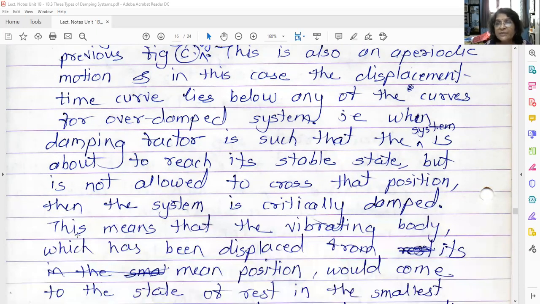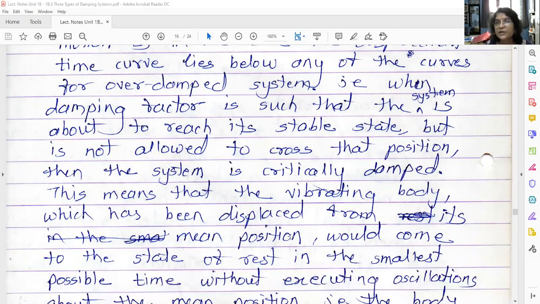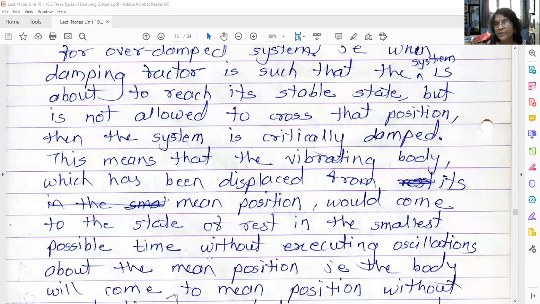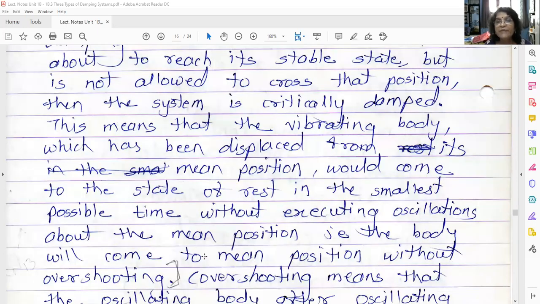This means the vibrating body which has been displaced from its mean position would come to the state of rest in the smallest possible time without executing oscillatory motion. See, remember one thing: whenever there is oscillatory motion, or vibratory motion, or simple harmonic motion, a sine or cos term must be present in that system.